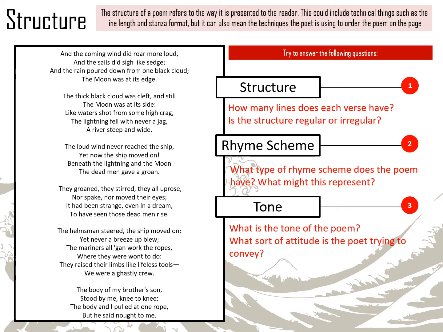Well, the tone is obviously very menacing. We've got a lot of pathetic fallacy here. We've got the wind roaring, we've got the moon and the clouds, we've got the lightning, and then we've got the dead men rising and groaning and steering the ship, moving even though there's no wind. So the whole tone of the part of the poem that we're looking at is very frightening and